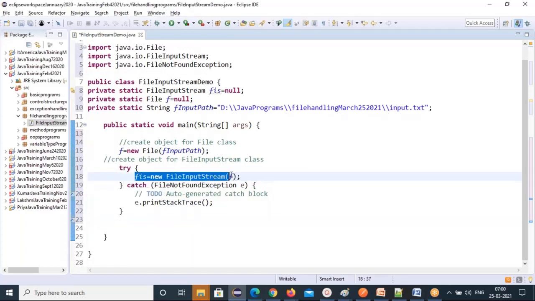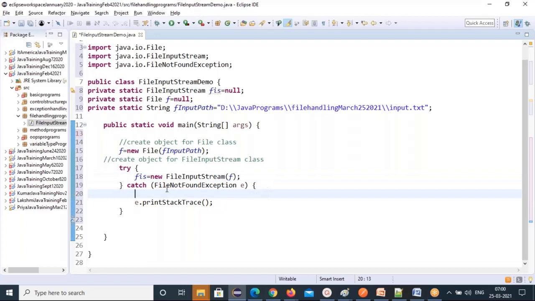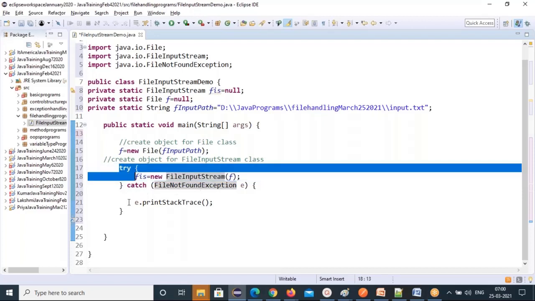See this line I surrounded with a try catch block. So what kind of exception? FileNotFoundException. When you pass the file path, if this file is not there, how do you know? That's why it is asking to handle this exception. This line might throw an exception. That's why you handle that with a try catch block.